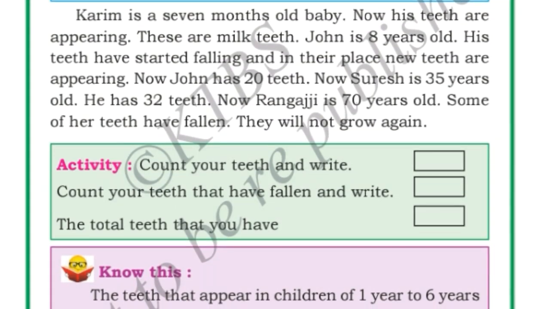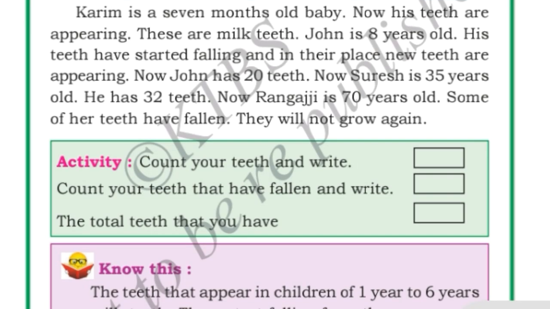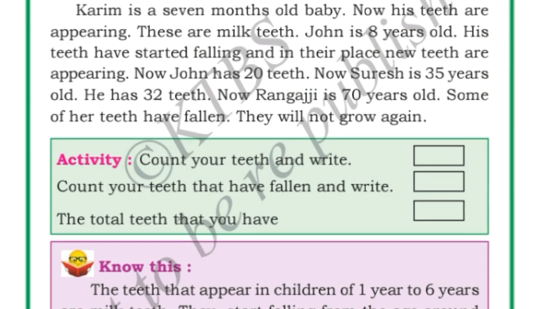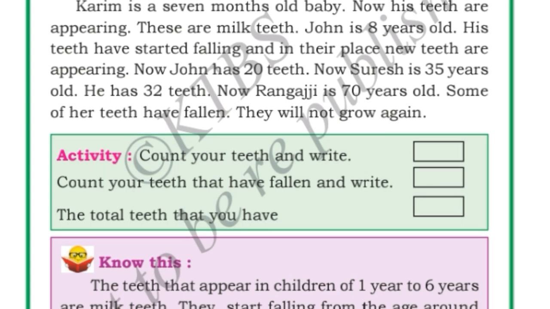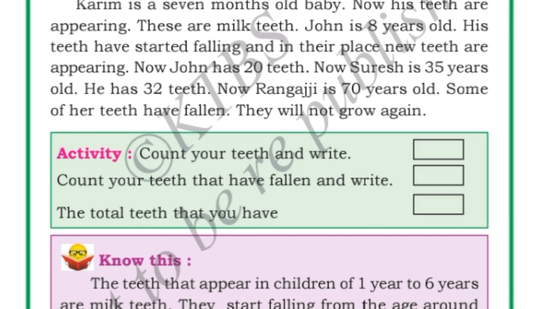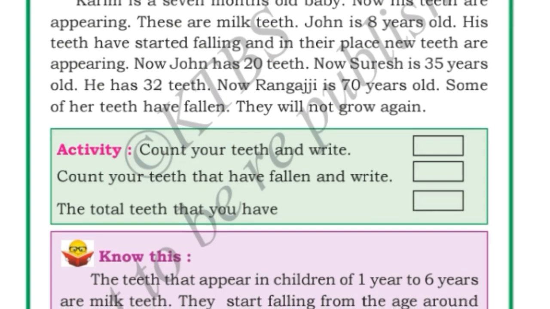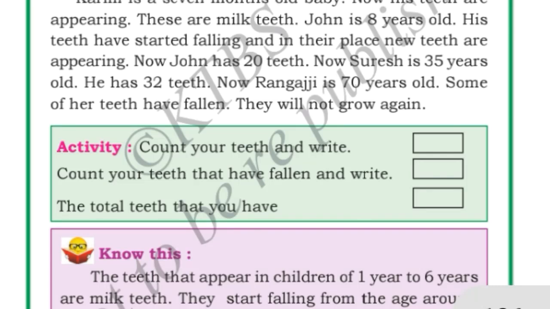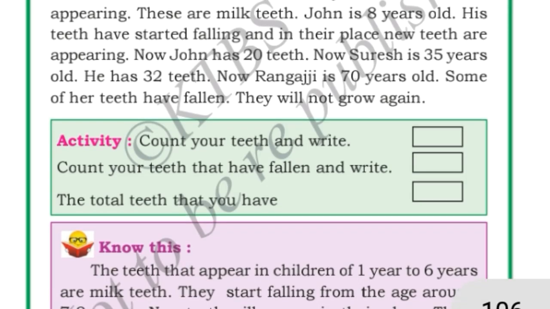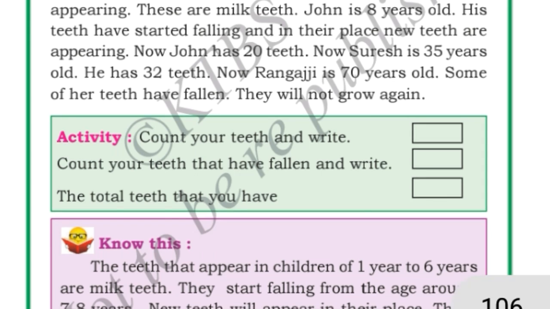See, children, a newborn baby does not have teeth. Okay, when they come to 7 to 10 months, new teeth will appear, right? So these teeth are called milk teeth. Okay, now John is 8 years old. His teeth have started falling. In that place new teeth are appearing.